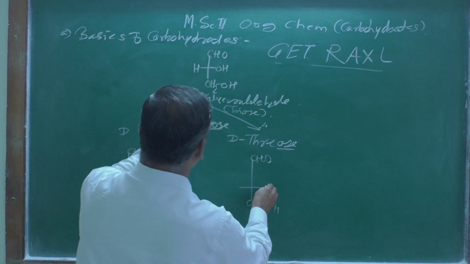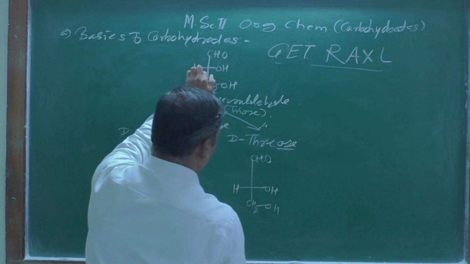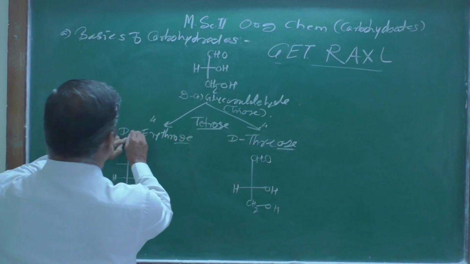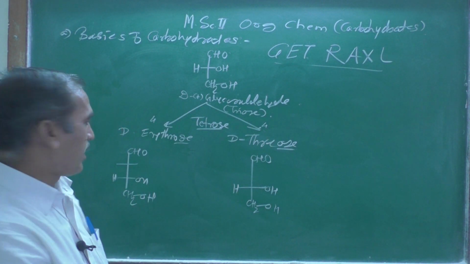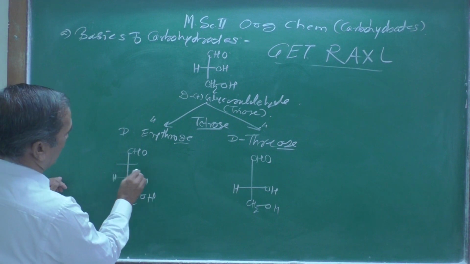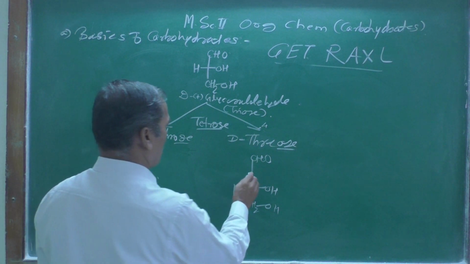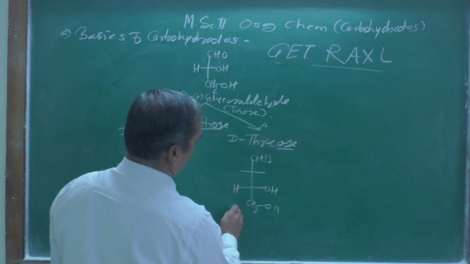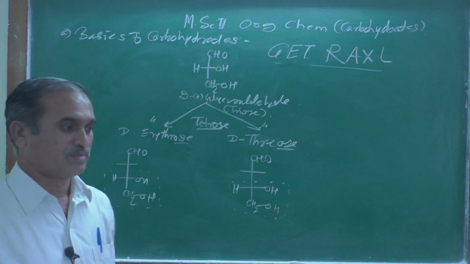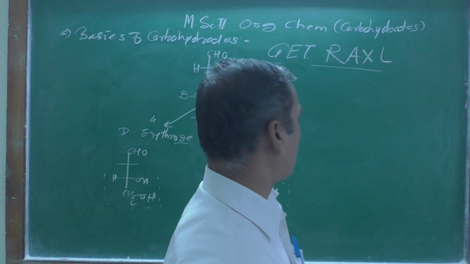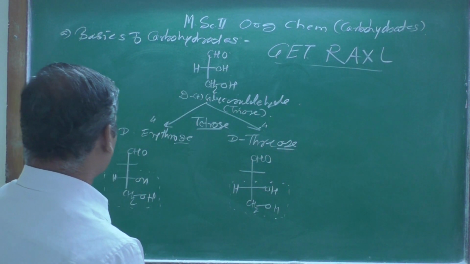I am putting this OH on the right hand side, because D-erythrose means the hydroxy groups are on the right hand side, and therefore it is designated as D, a relative configuration. Similarly here also the hydroxy group. Remember, the lowest chiral center you have to consider while assigning D or L configuration.